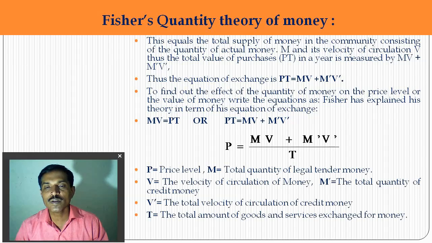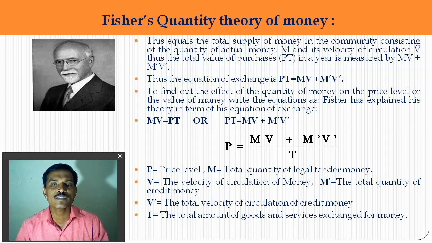So P means the price level, M means the total quantity of legal tender money, V means the velocity of circulation of money, M dash the total quantity of credit money, V dash the velocity of circulation of credit money like cheques, and T means the total amount of goods and services exchanged or transacted. So Fisher explained this equation in his new form.